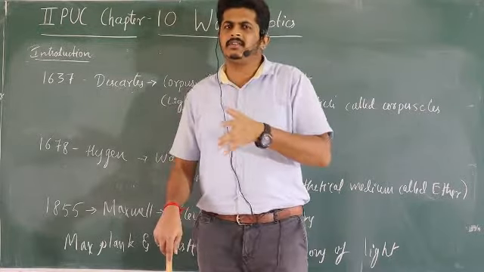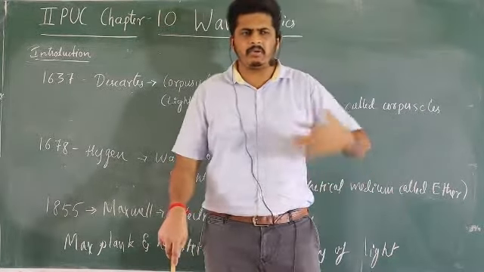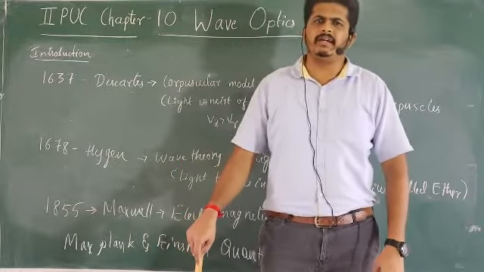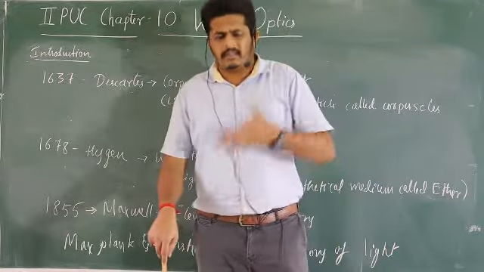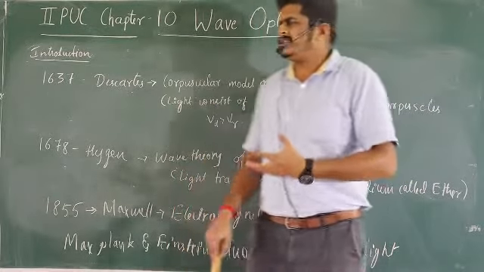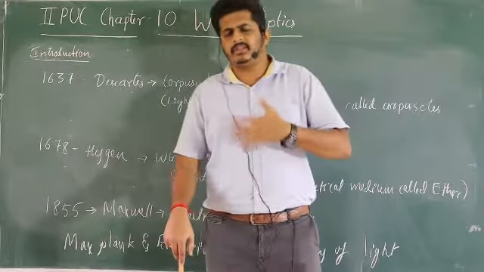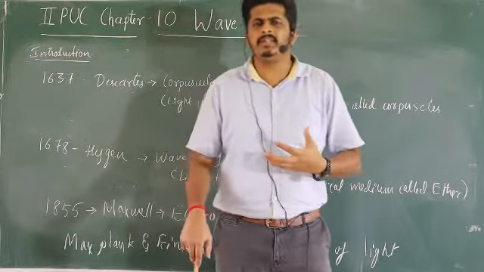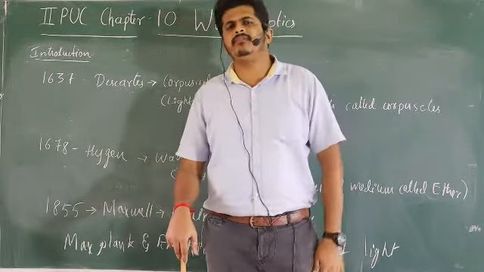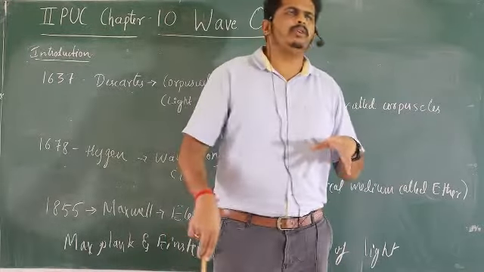So Descartes, in the year of 1637, started studying the behavior of light and all those things. Apart from the ray optics concept, they studied and came to know. One of the scientists, his name is Descartes, came up with one of the concepts, that is the corpuscular theory of light, or wave theory of light. So, the corpuscular theory of light.